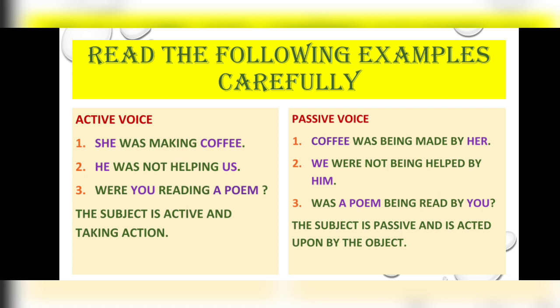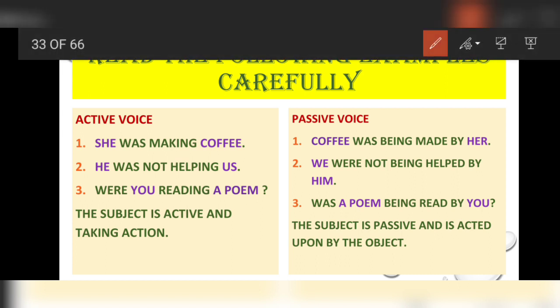Read the following examples carefully. Now in this case, once again, I have made little changes in the earlier examples. You can notice she is subject, was is helping verb, making is main verb and coffee is object.